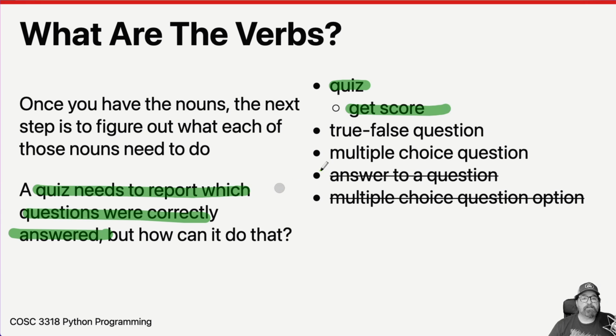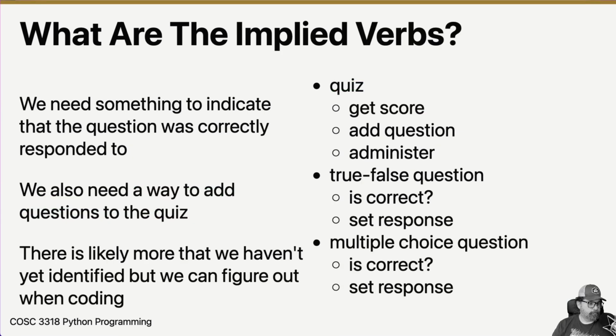Anyway, get score. So that is a verb that we have for our quiz. We say, hey, quiz, give me the score. I want to get the score for somebody who just took that quiz. So that's a verb. It's the only verb that we really had in there.